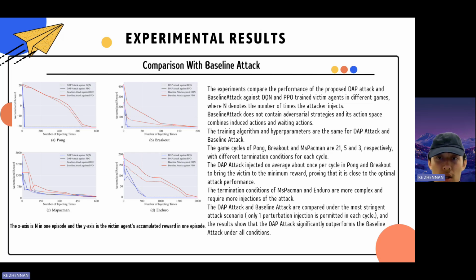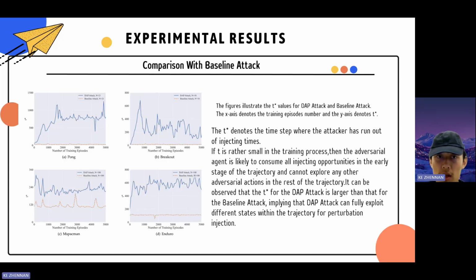The authors use identical training algorithms and hyperparameters to ensure a fair comparison. The charts highlight the DAP attack's superior performance, particularly in strict scenarios, underscoring the potential of decoupled adversarial policy in deep reinforcement learning. And the T-start value represents the time step at which the attacker exhausts all injecting opportunities. The results show that the T-start values for the DAP attack are higher, indicating that it can more effectively utilize injection opportunities, extend disruption time, and enhance attack efficiency and effectiveness.